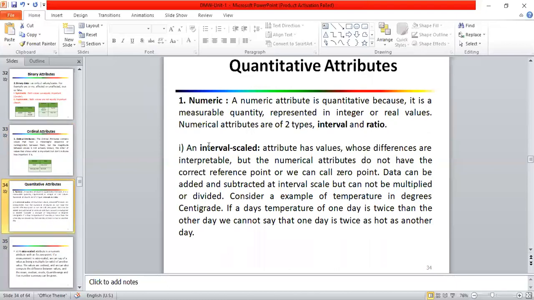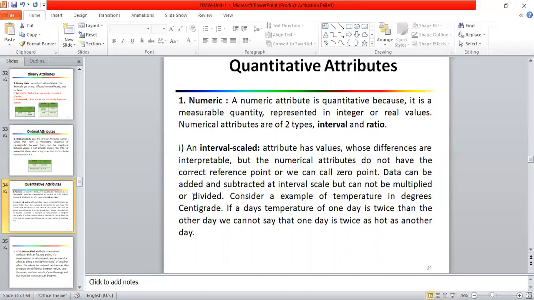So a numeric attribute is quantitative because it is a measurable quantity represented in integer or real values, right? So there are two types. One is interval and one is ratio. So what is an interval scale attribute? Those attributes which do not have a true reference point, or we can call it a 0 point, right? So data can be added and subtracted on an interval scale, but cannot be multiplied or divided, right?